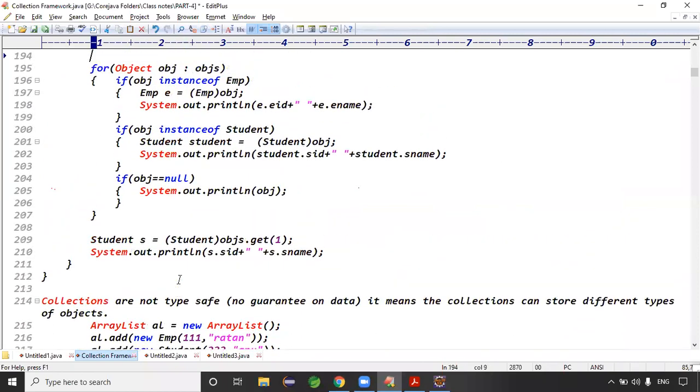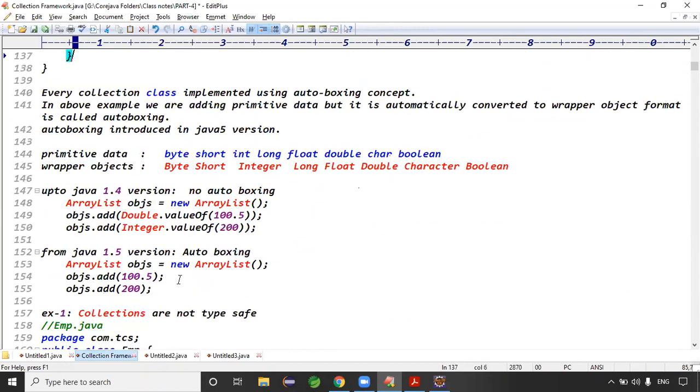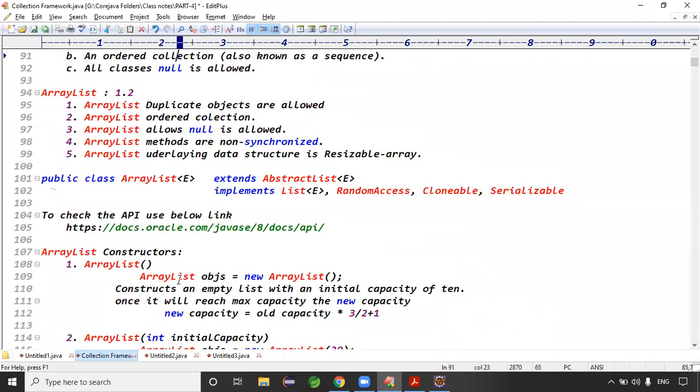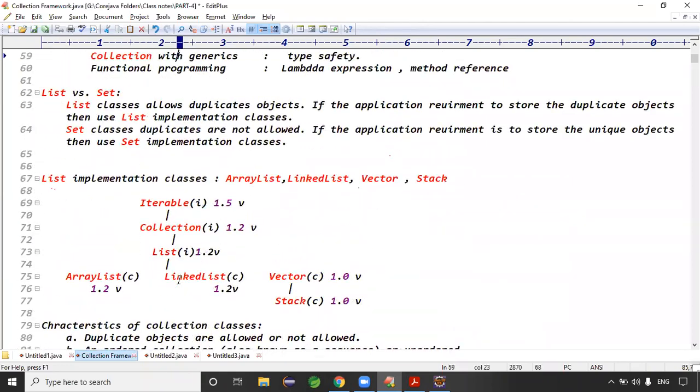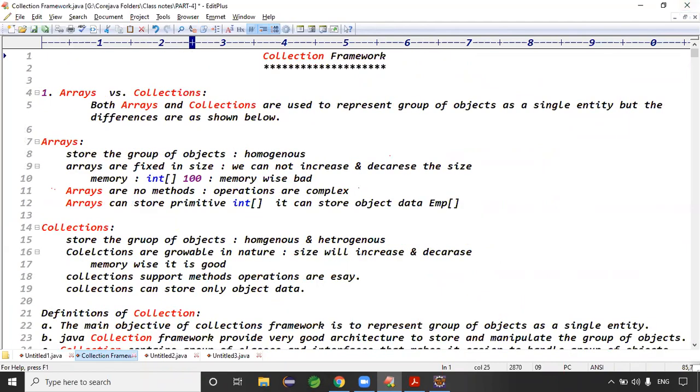Yes, sir. Are collections type safe or not type safe? Not type safe. How can we provide type safety to the collection? By using generics. List is an ordered collection or an unordered collection? Ordered. Guys, we understood the point, right? Good.